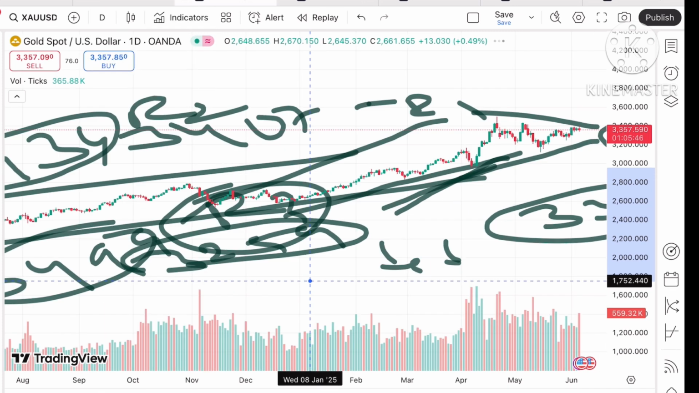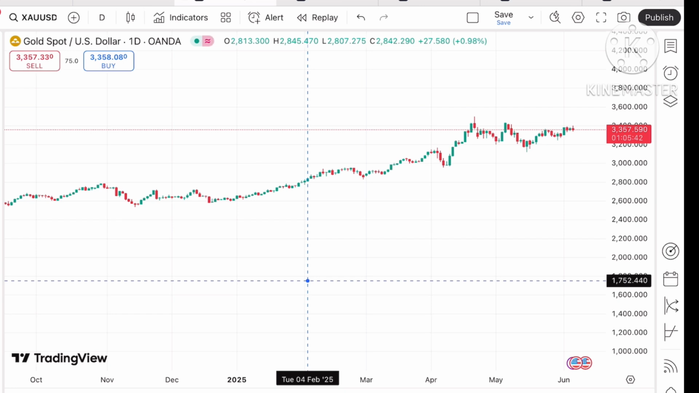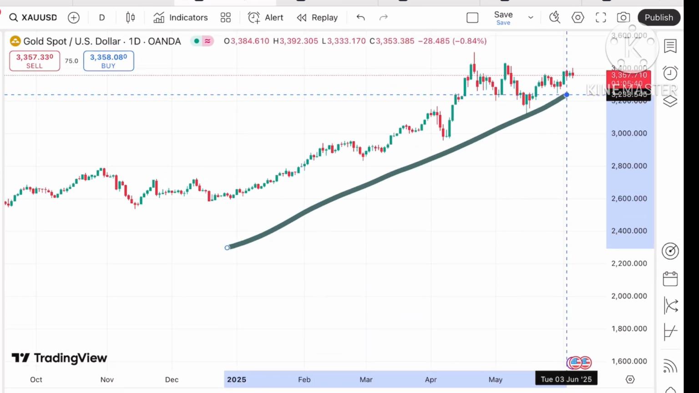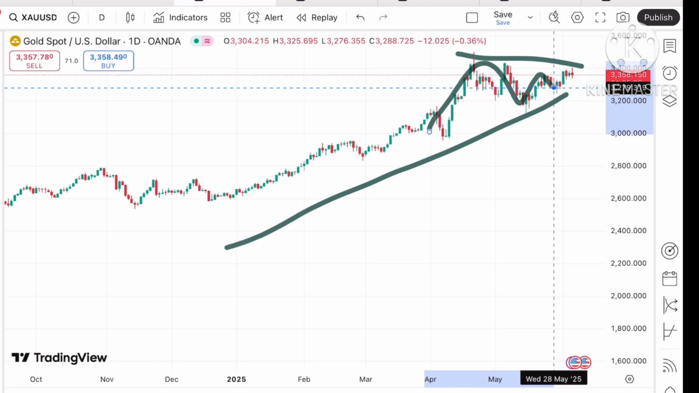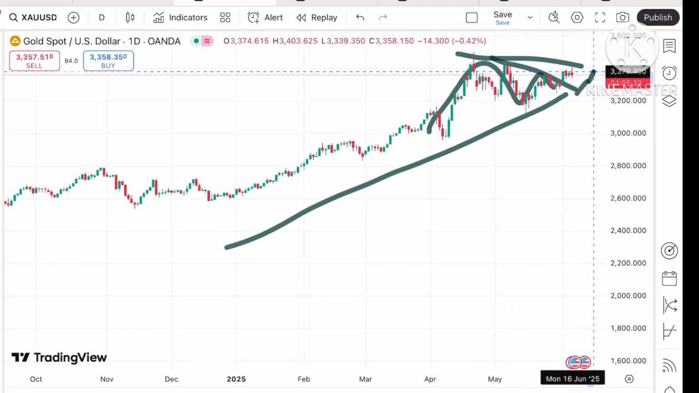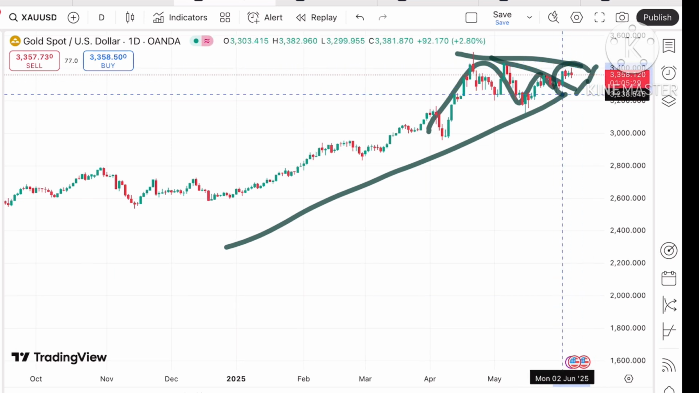I'll explain a daily chart, a day wise chart. Now the price is trading in this particular range. If you look at this range, it has broken this particular range. So now after making a high of around $34.01, it is moving in this particular range.